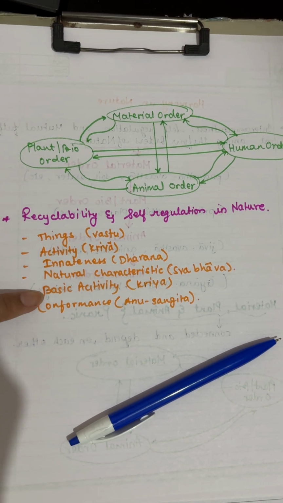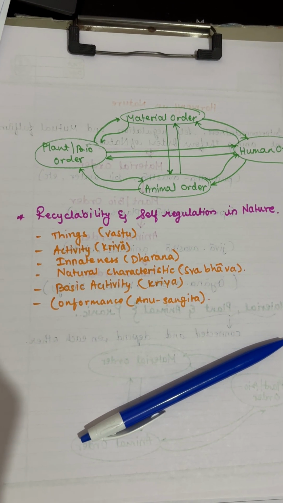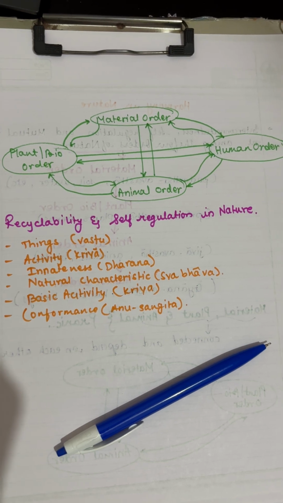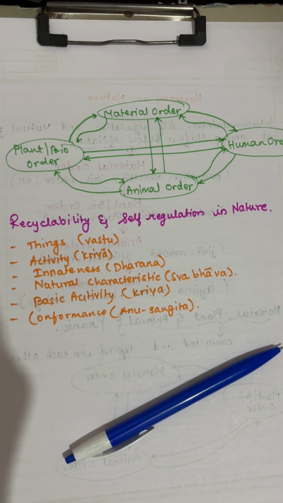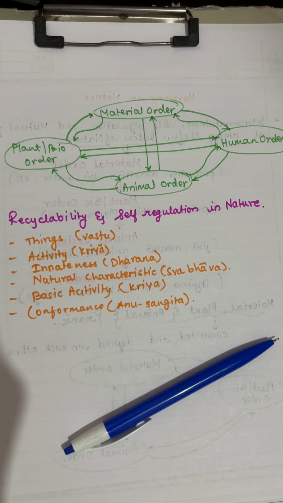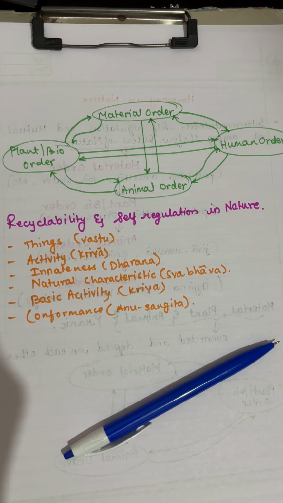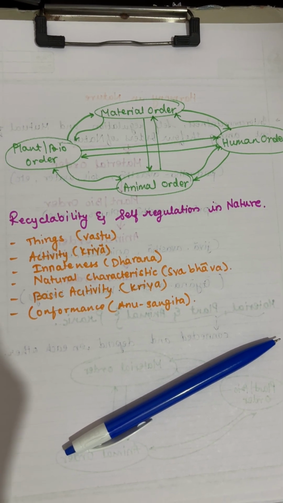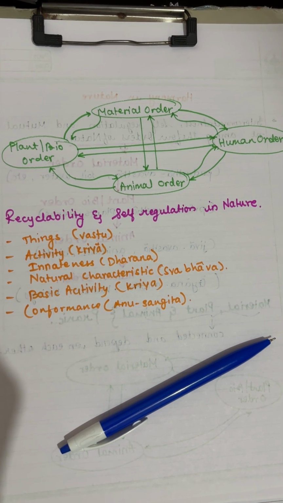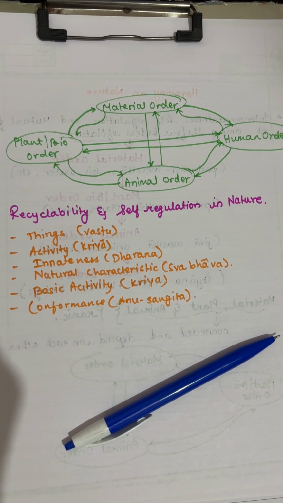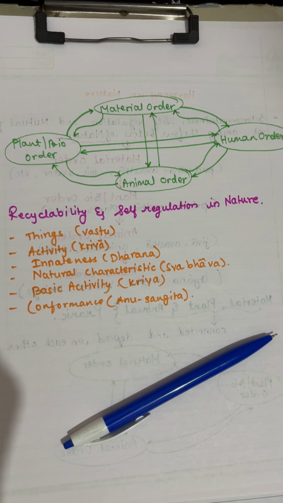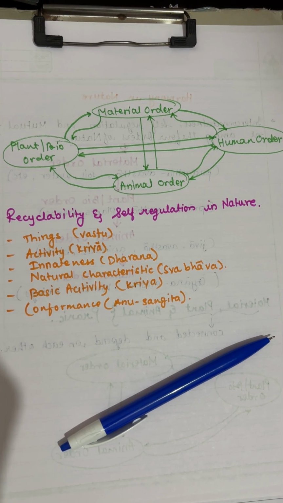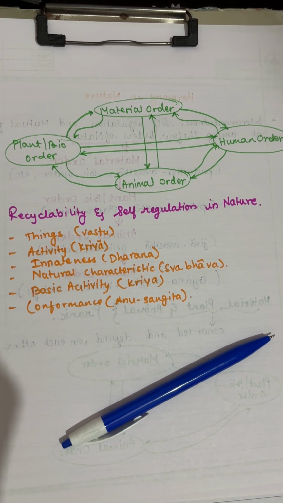Now let's look into the basic activity. In the material and pranic orders, like hydrogen and oxygen forming water or plants responding to sunlight, activities are based on recognition and fulfillment. There's no choosing involved, things happen naturally. Animals and humans, however, can select and choose. For instance, a puppy learns its name through repetition and assumes it needs to come when called.